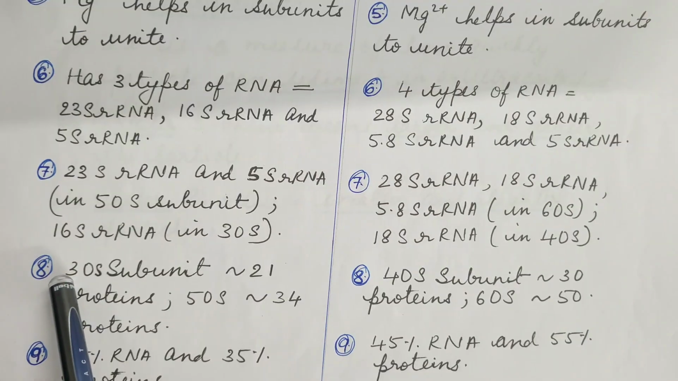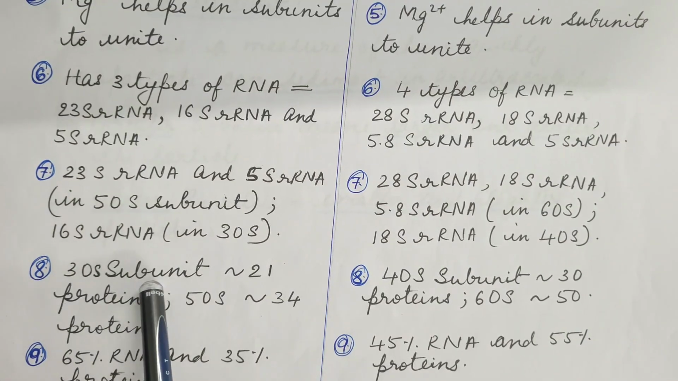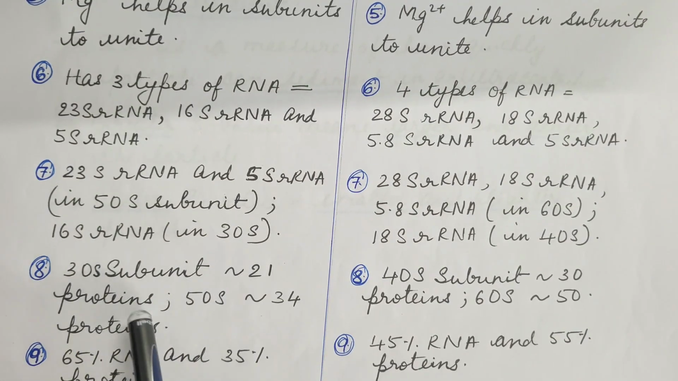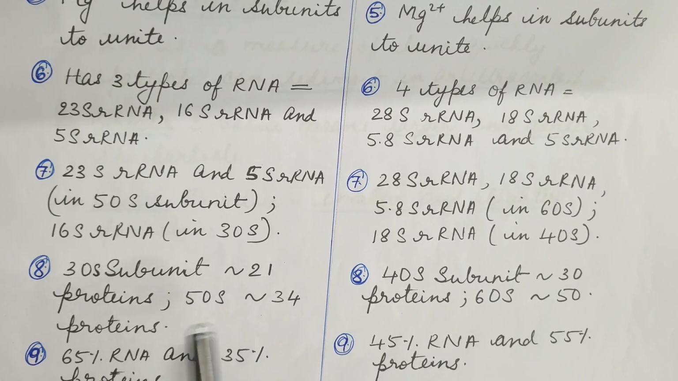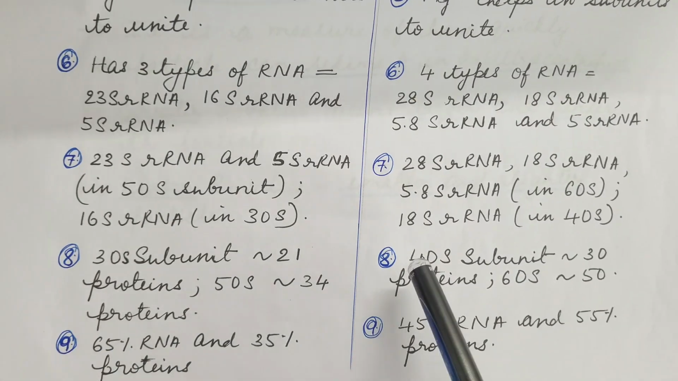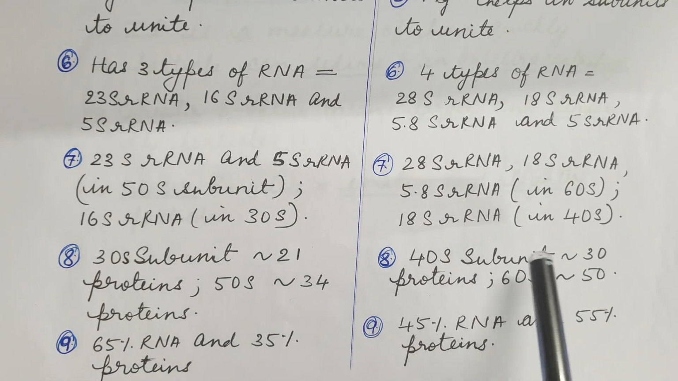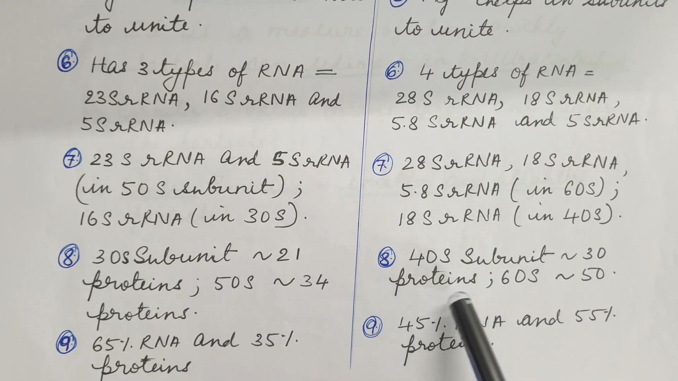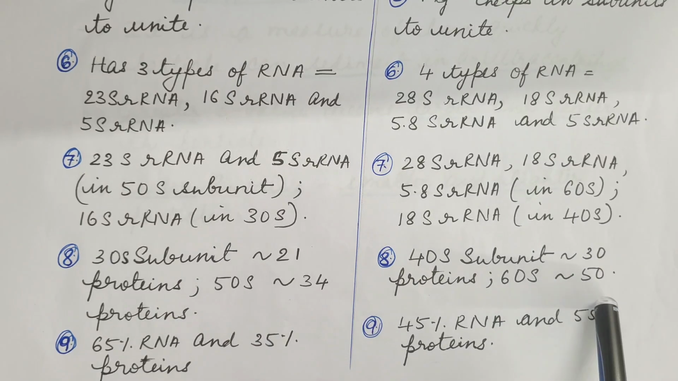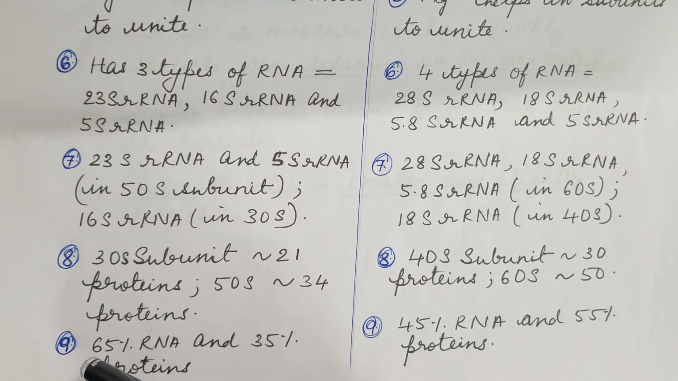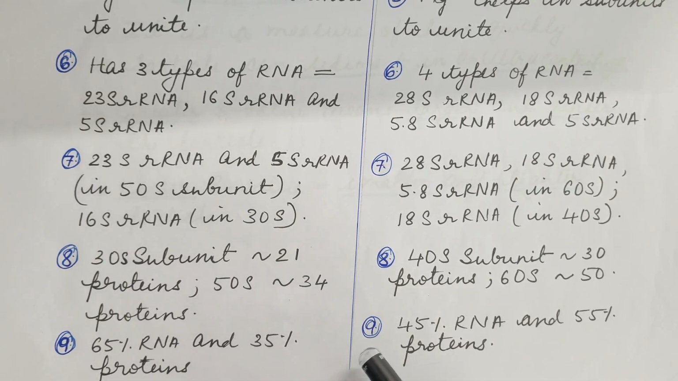In 70S ribosomes, the 30S subunit has approximately 21 proteins and the 50S subunit has approximately 34 proteins. In 80S ribosomes, the 40S subunit has approximately 30 proteins and the 60S subunit has approximately 50 proteins. In 70S ribosomes, 65% RNA and 35% proteins are present. In 80S ribosomes, 45% RNA and 55% proteins are present.